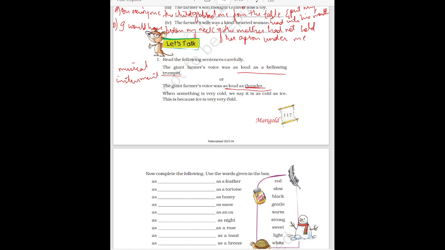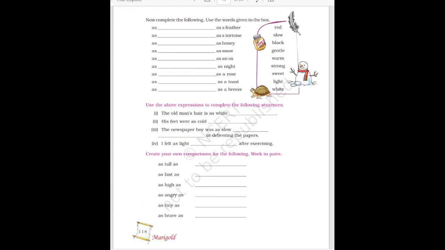When something is very cold, we say it is as cold as ice. This is because ice is very cold. So here a few sentences are given and a few words are also given. You have to see which word is the right word to suit. Like, as dash as a feather. A feather is very light in weight. So we have to write as light as a feather.